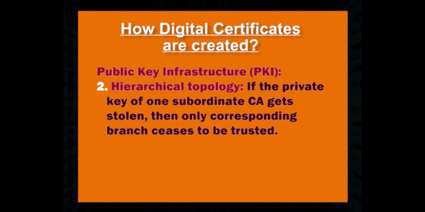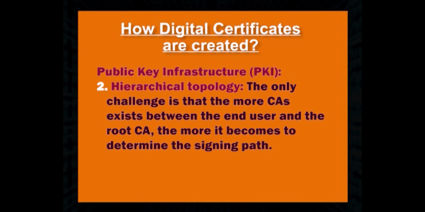If the private key of one subordinate CA gets stolen, then only the corresponding branch ceases to be trusted. The only challenge is that the more CAs exist between the end user and the root CA, the more difficult it becomes to determine the signing path.